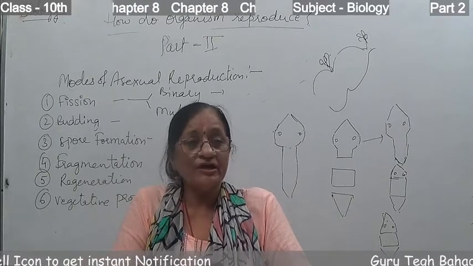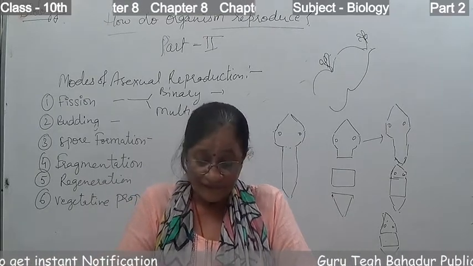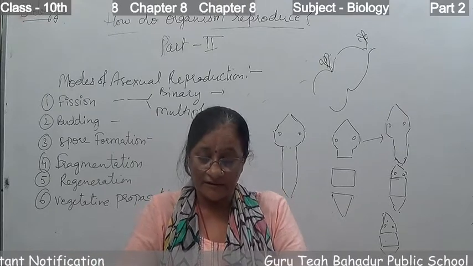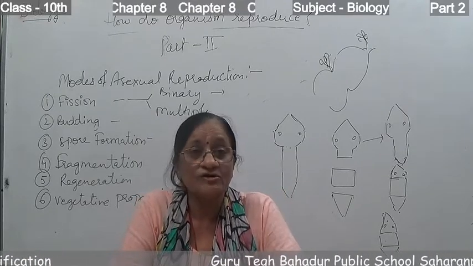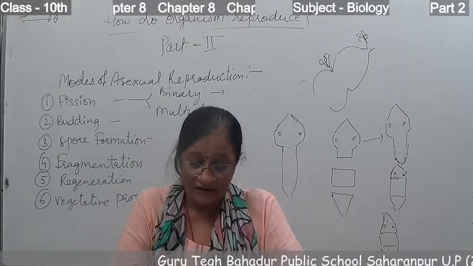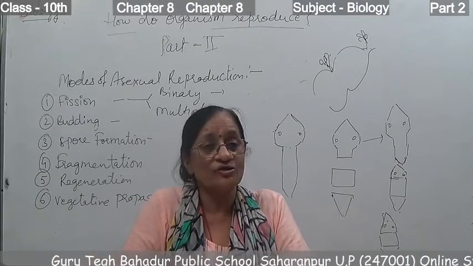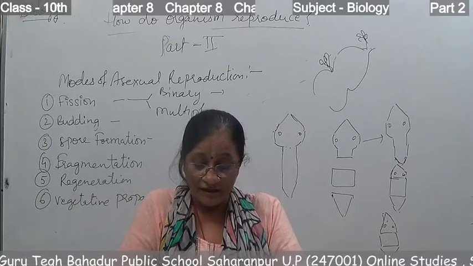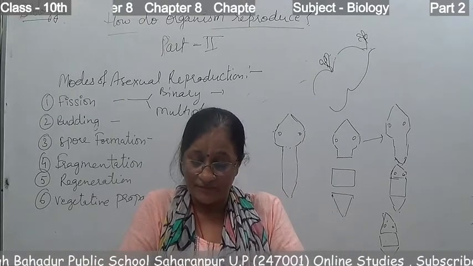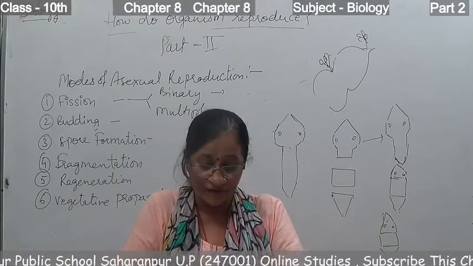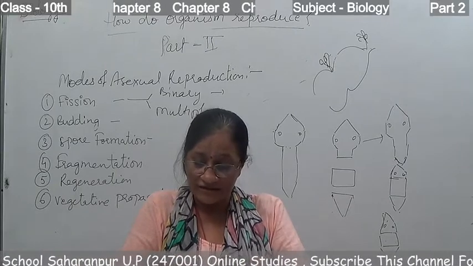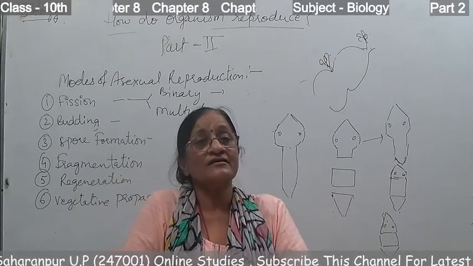In a similar way, in grafting, a branch which is called the scion is attached to another rooted plant which is called the stock, and the attached cutting becomes an integrated part of the rooted plant after some time. So this is grafting.